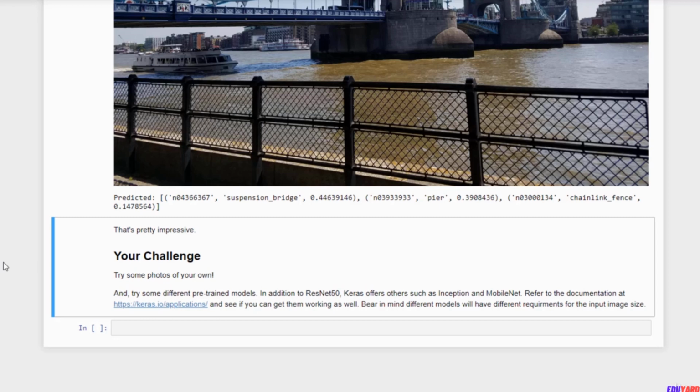If you do want to play with it, you will have to refer to the documentation. There's a link to it here. You do need to know what image dimensions it expects the input in, for example, or else it would not work at all. So yeah, give it a try, and man, it's mind-blowing stuff, guys.